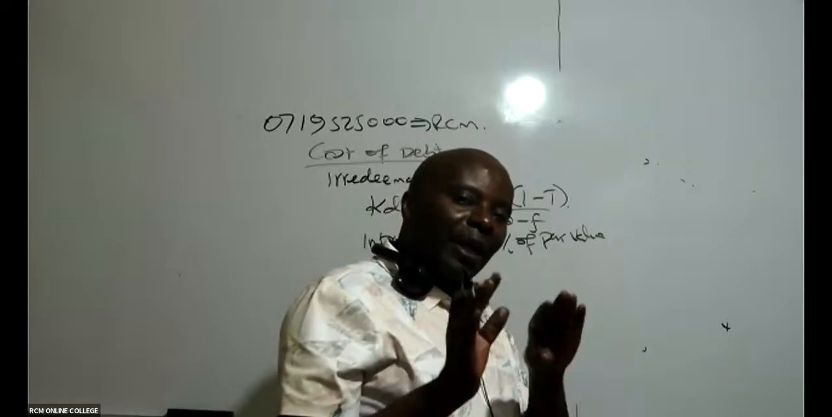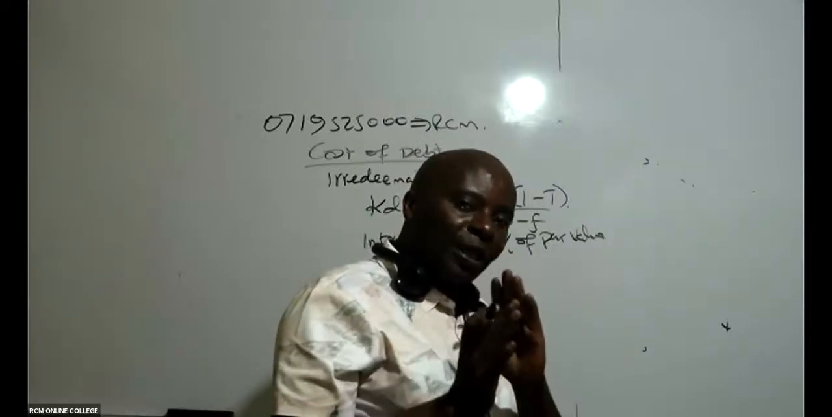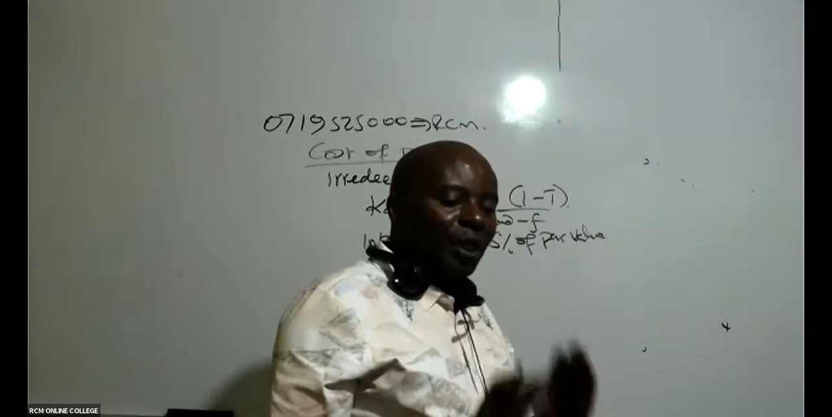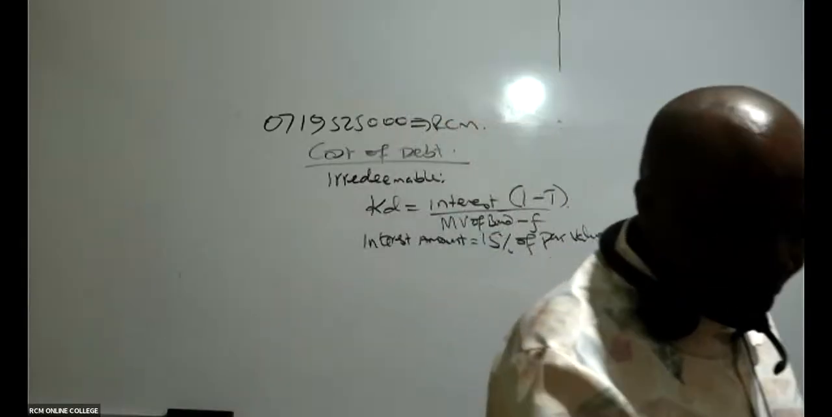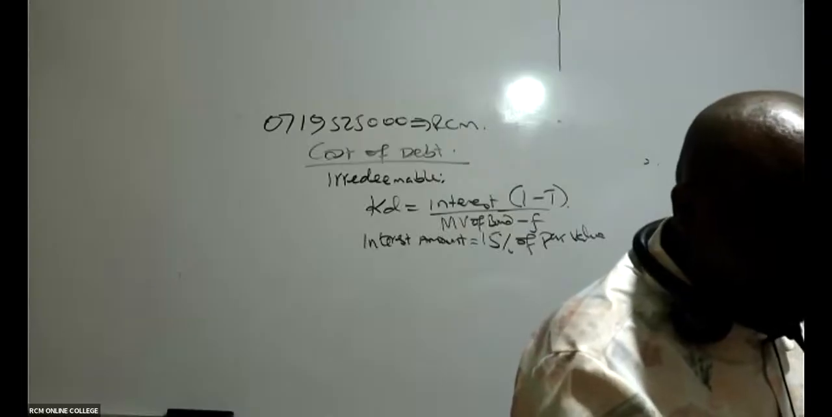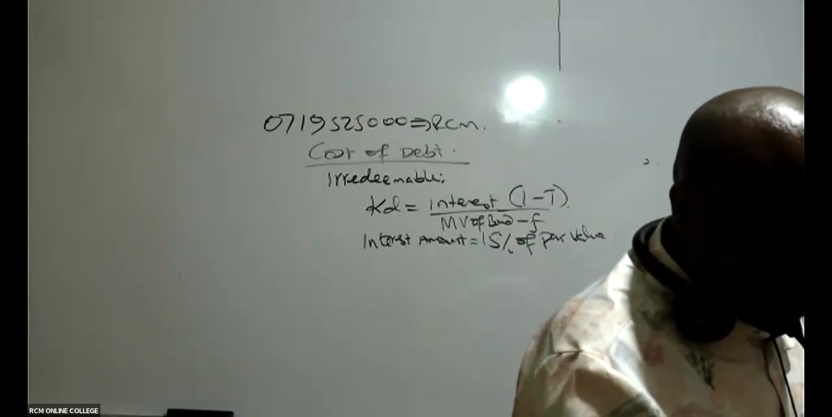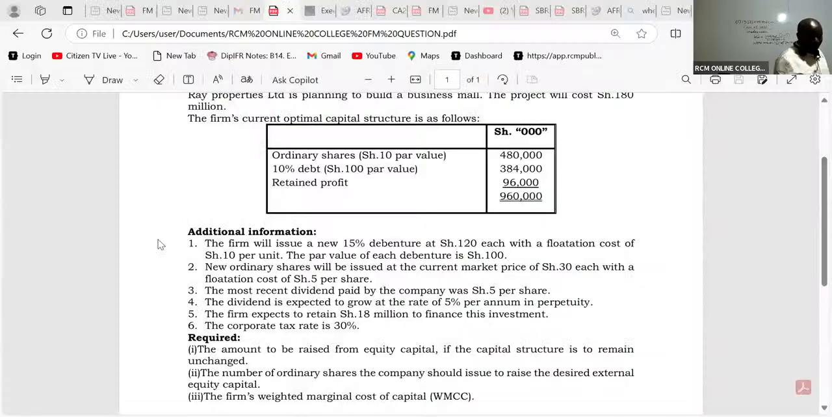Remember, for the interest amount, you take the coupon rate times the par value. So do we have the par value in this question?